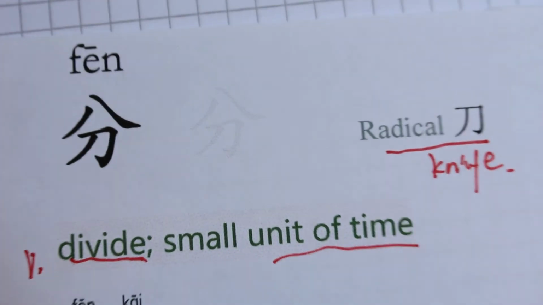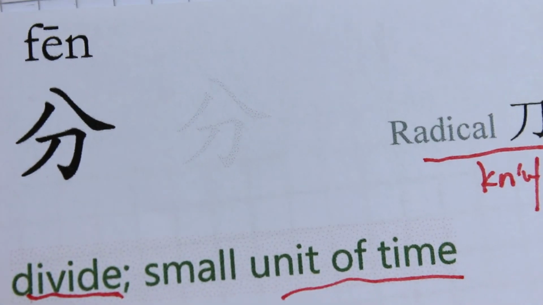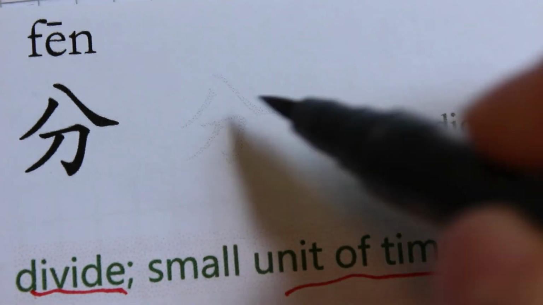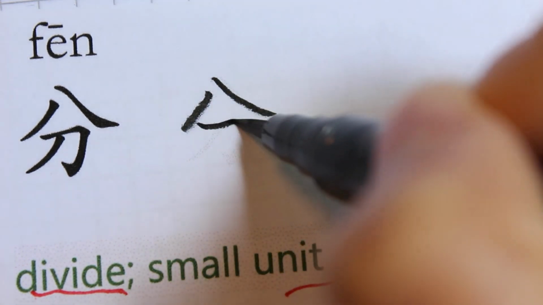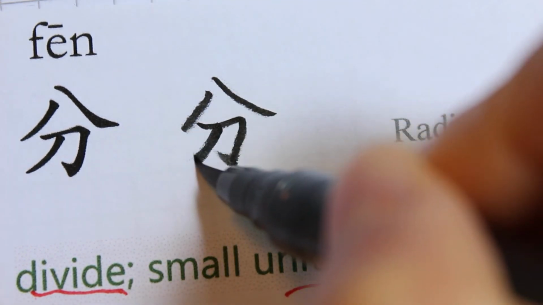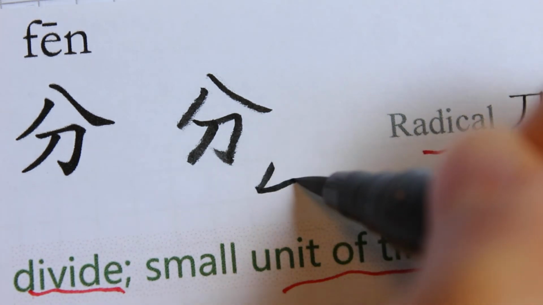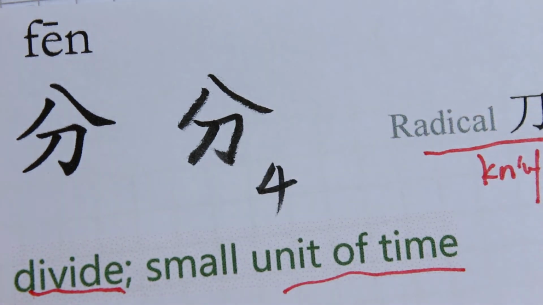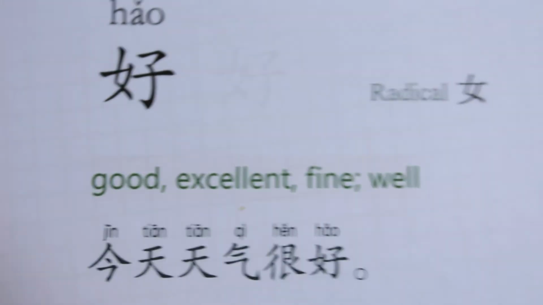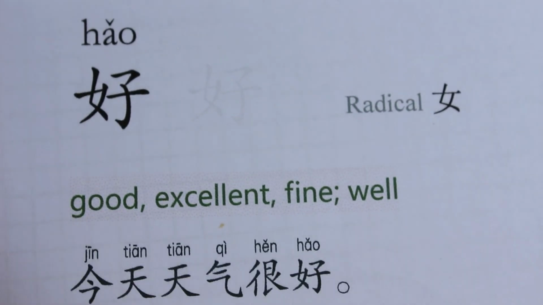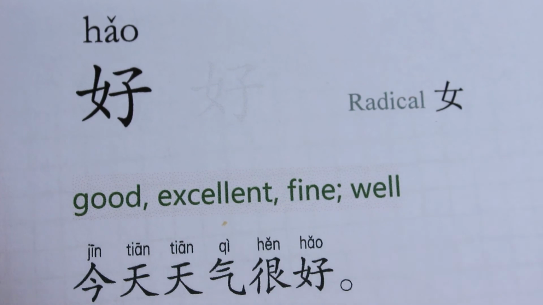Okay, let's write it. 1, 2, 3, 4. So 分 only has 4 strokes. 四画. The next one, 好. It's also very commonly used, and it has the meaning of good, excellent, fine, and well.